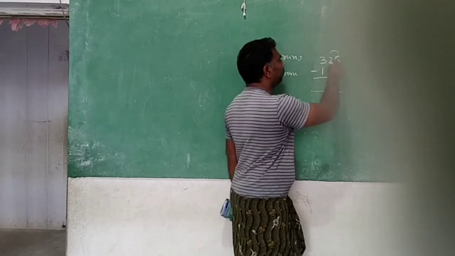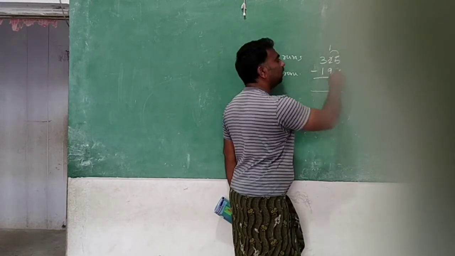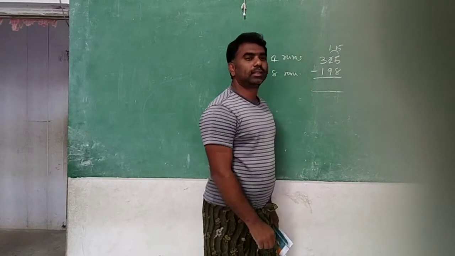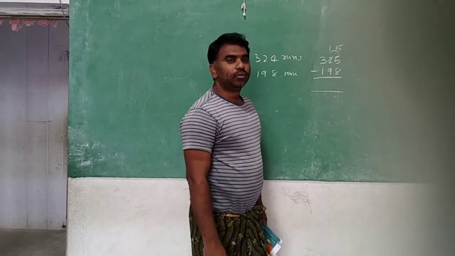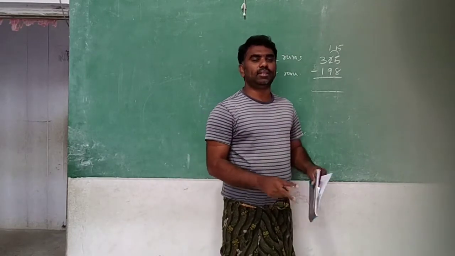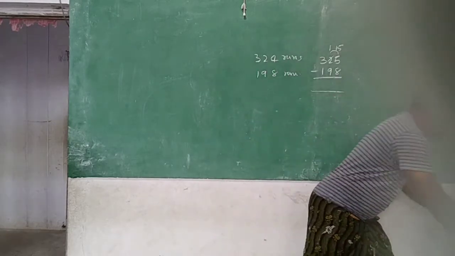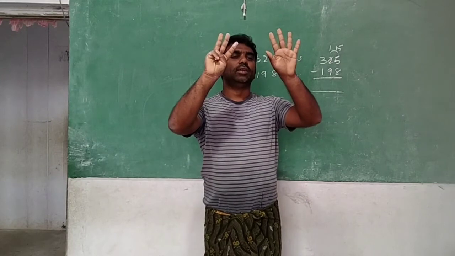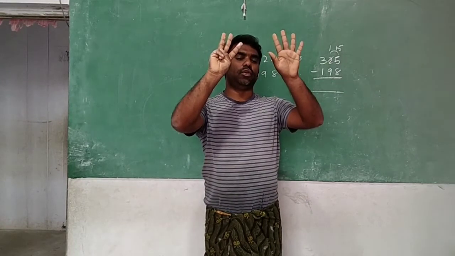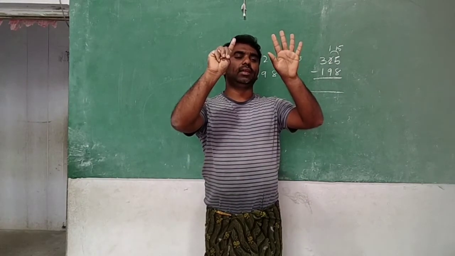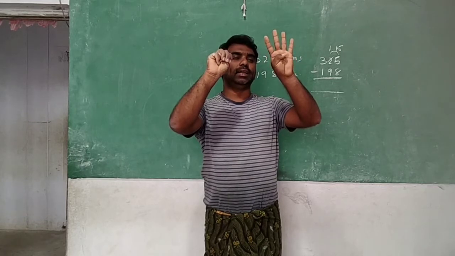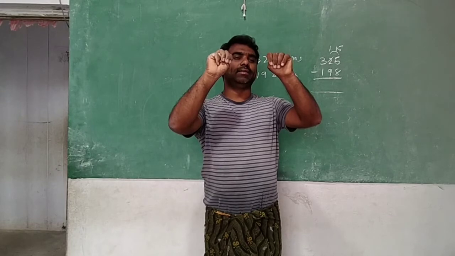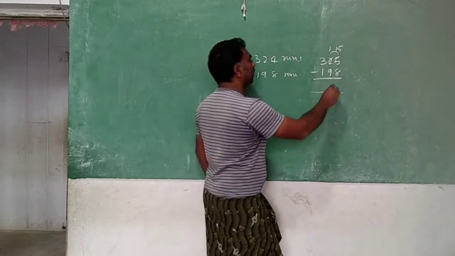This will become 1 and this will become 15. 15 minus 8. For this one method I have given to you. 15 minus 8 means 8 fingers. From 15 reverse count: 14, 13, 12, 11, 10, 9, 8, 7. So what is the answer here?